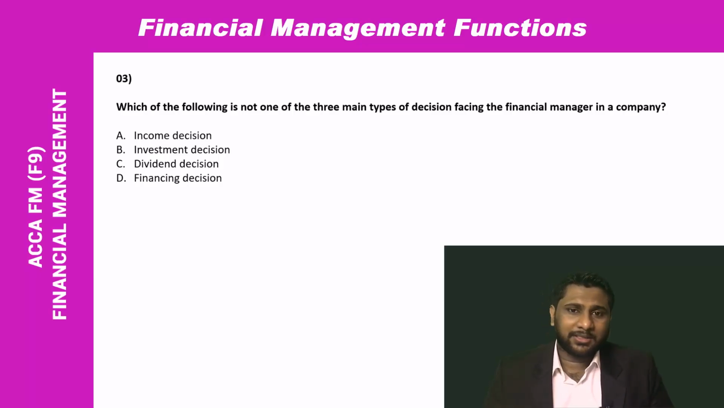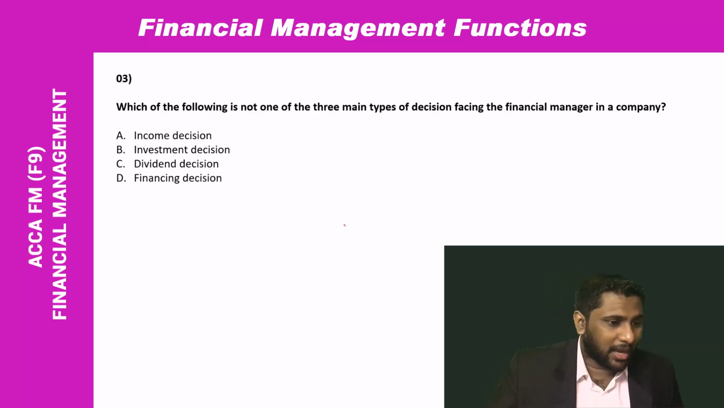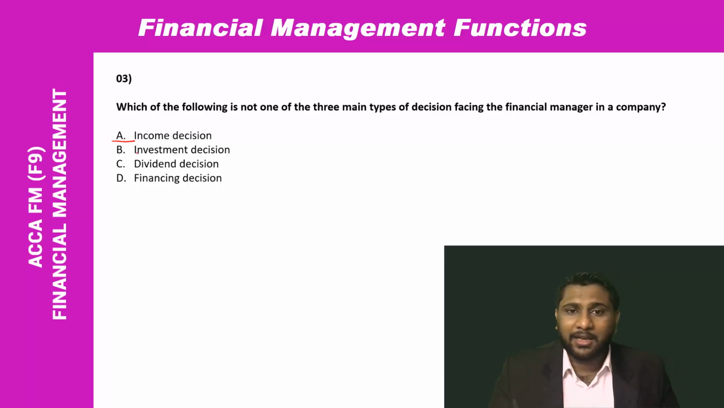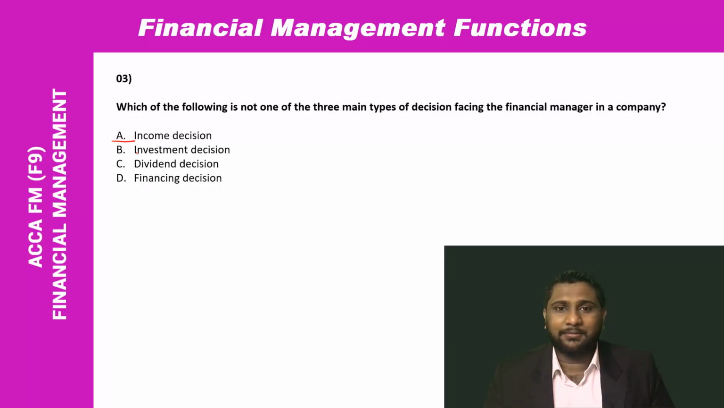And the next one is the dividend decision. How much dividend am I going to give to my shareholders? That decision also will be taken by the financial managers. So these are the 3 main decisions taken by financial managers: investment decision, dividend decision, and the final one is the financing decision. According to this question, what they are asking is, which of the following is not one of the 3 main types? Not. So the answer should be income decision. Actually, income decision is a sub part of the investment decision. It is not a main decision. So the answer is A.